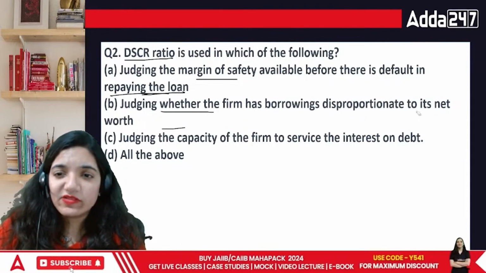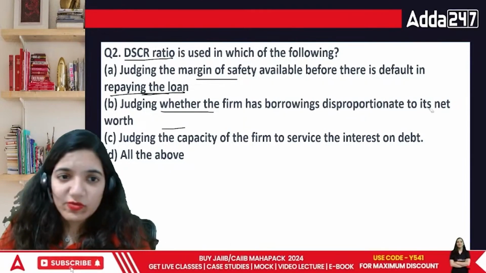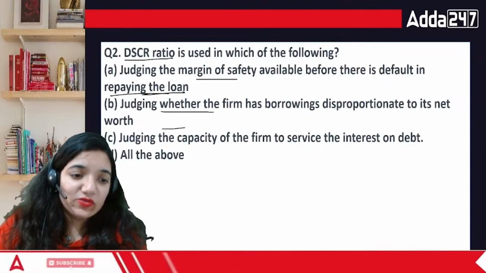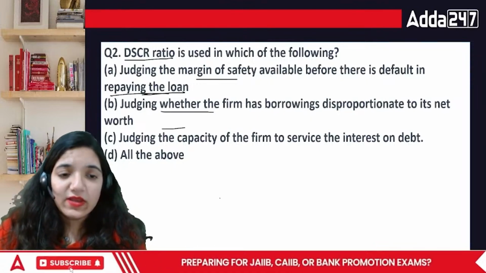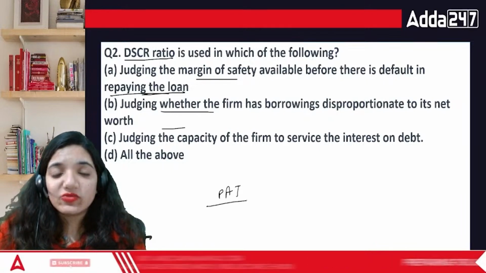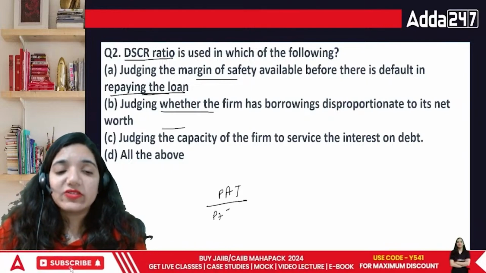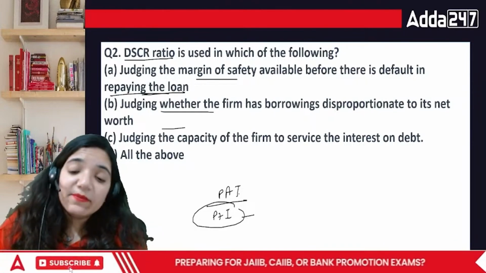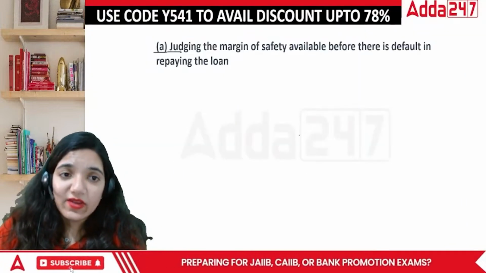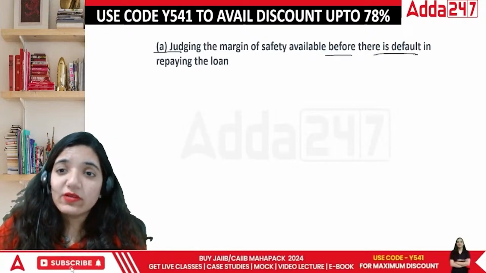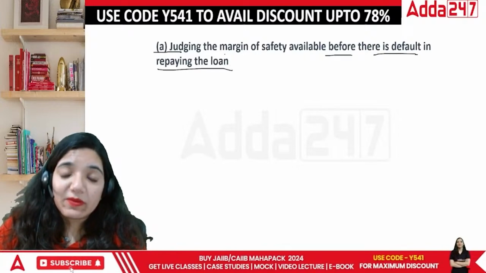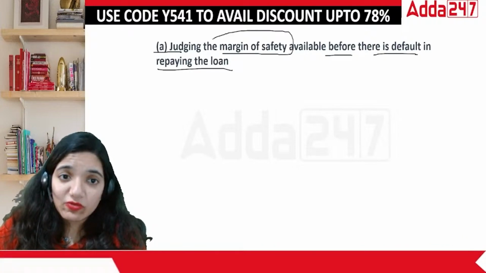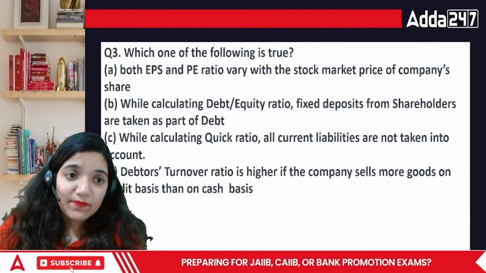B talks about disproportionate borrowing. It doesn't talk about disproportionate borrowing. It asks you what is the profit you have, in context with your principal plus interest. Any kind of principal repayments or any kind of interest repayments that you have to make, that is why it is called debt service. So before the default of repayment of the loan, what is the amount that you normally have in your pocket?